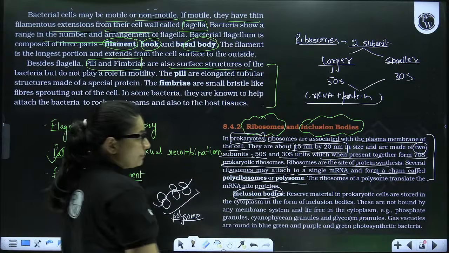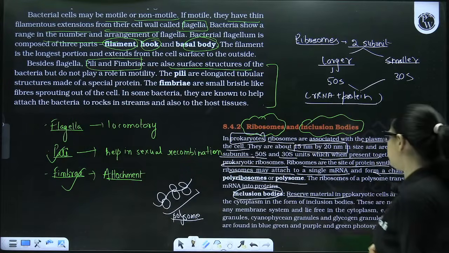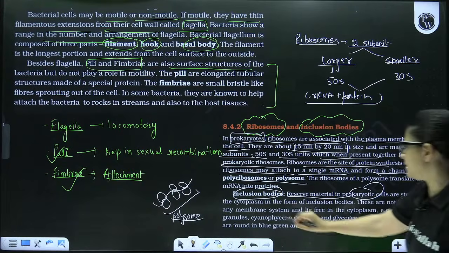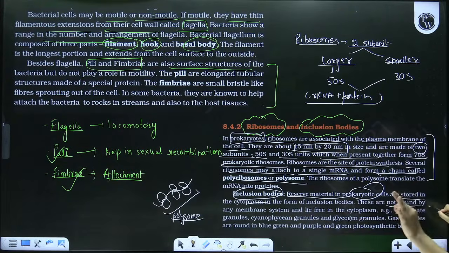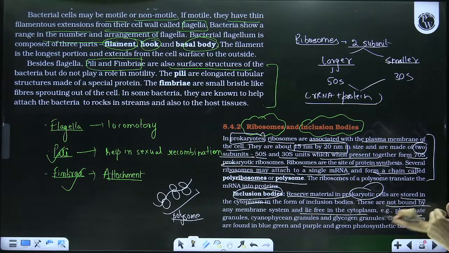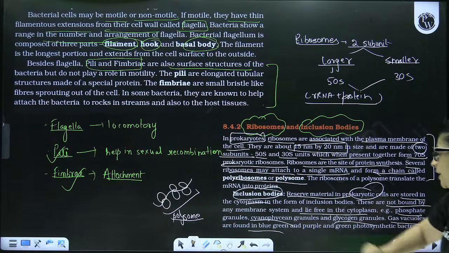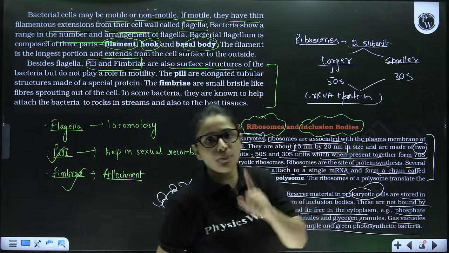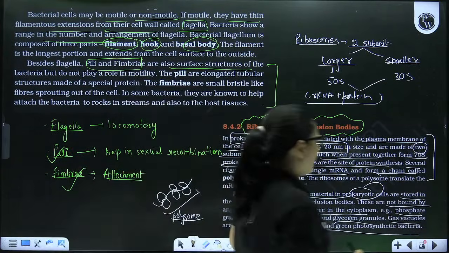So see over here, inclusion bodies are the reserve material in the prokaryotic cell which act as storage bodies in the cytoplasm. They are not bounded by any membrane system and they lie free in the cytoplasm. For example, phosphate granules, cyanophycean granules, sulfur granules, etc. The gas vacuole, found in cyanobacteria and purple-green photosynthetic bacteria, is responsible for providing buoyancy to the bacteria.